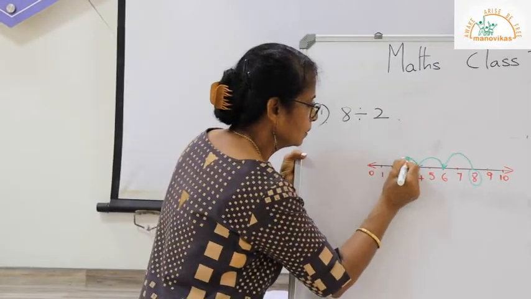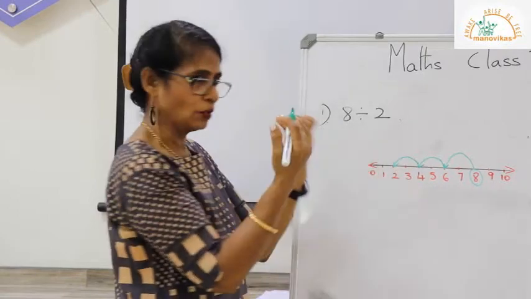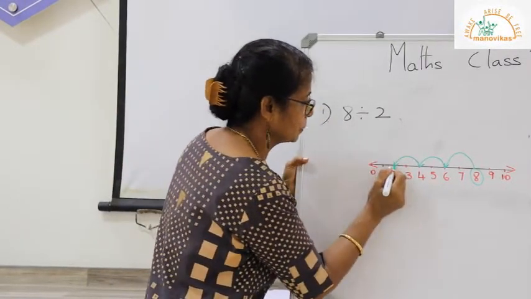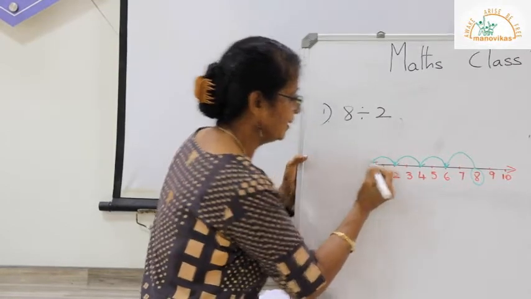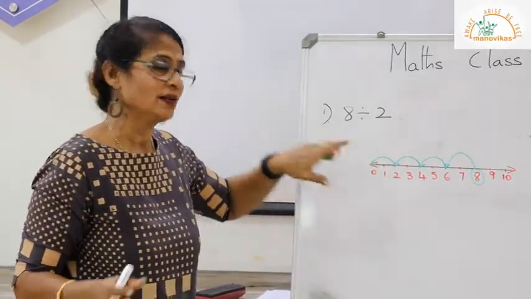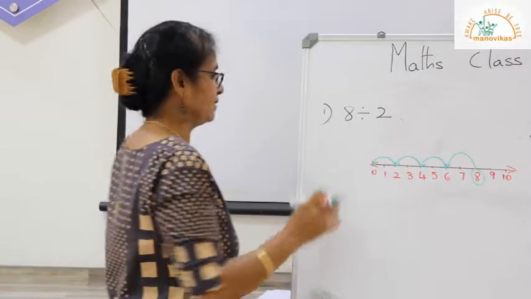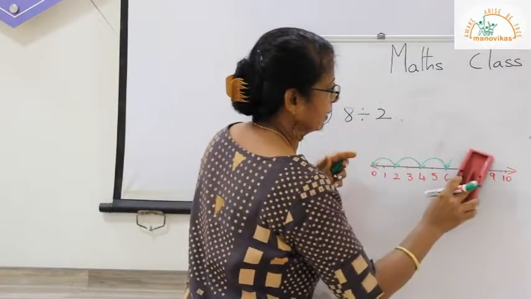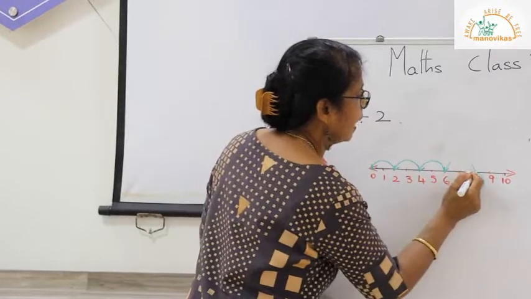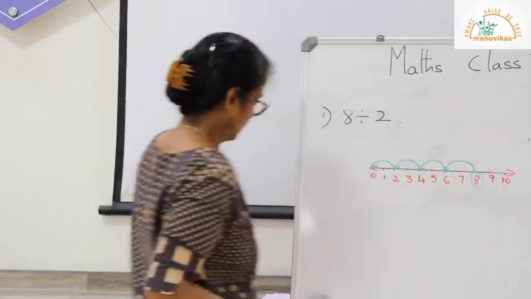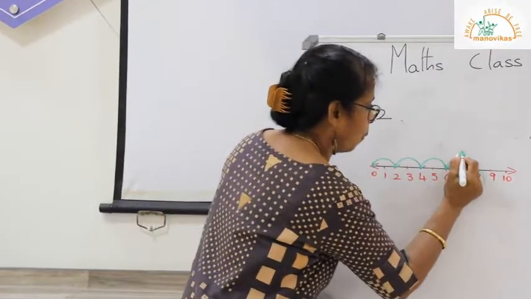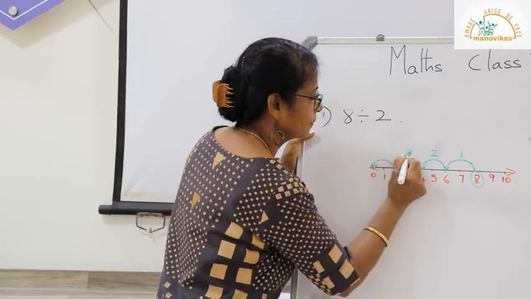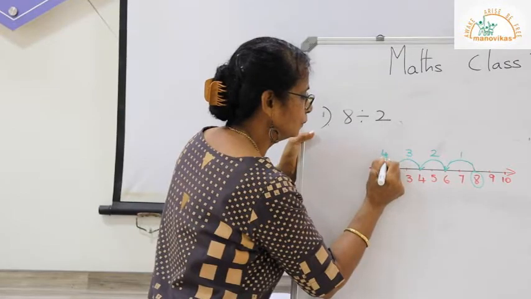We go back because we have to count backwards. So we're going backward and we're taking another 2. And finally we reach the number 0. Now let us find out how many steps we have taken. Let's see. 1, 2, 3 and 4.